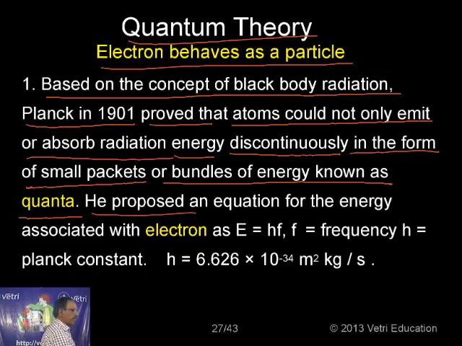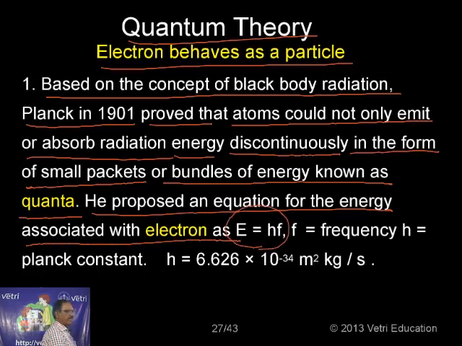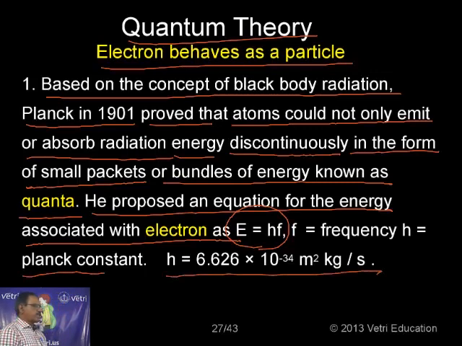He proposed an equation for the energy associated with the electron as E equal to hf, where f is the frequency. He used it in his original paper. So, in this case, h equals Planck's constant, where h equals 6.626 × 10^-34 m² kg per second. Okay, let me go for the next one.